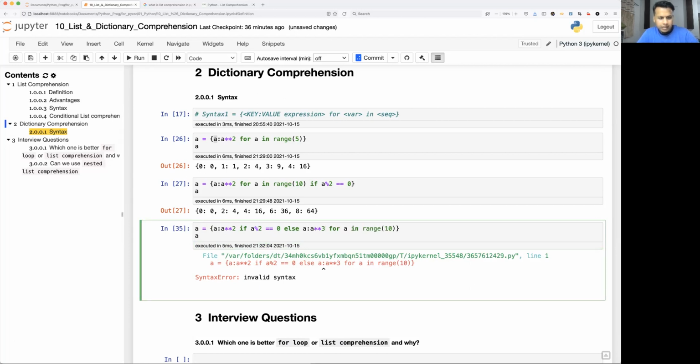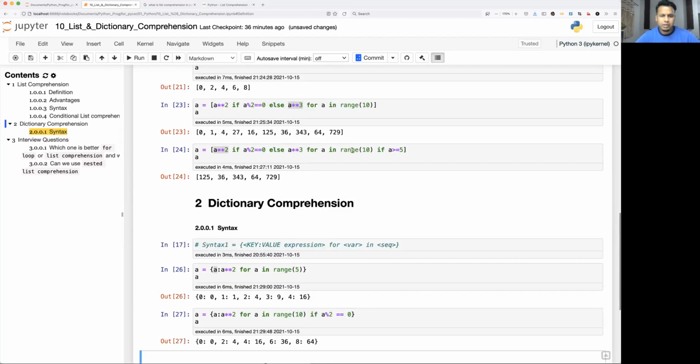I'll check offline why exactly that error is there. But anyway, it is going to be exactly the same way we have used in the list comprehension.